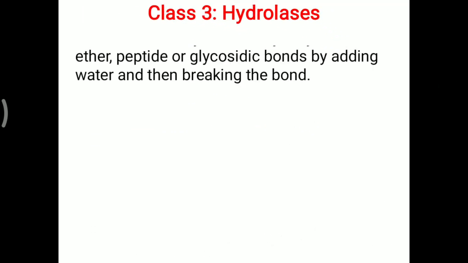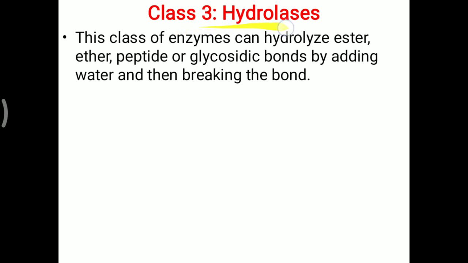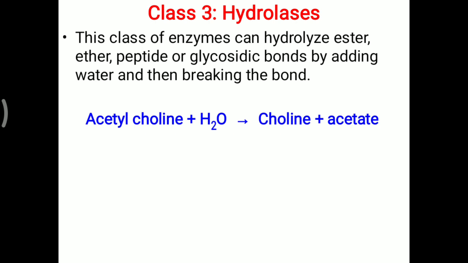Now class 3, the hydrolases. What is the meaning of hydro? That is water. This class of enzymes can hydrolyze ester, ether, peptide or glycosidic bonds. Peptide bonds are present in protein, glycosidic bonds in carbohydrates, and ester and ether bonds in various molecules. All these bonds can be broken down by adding water, and this breaking of bonds is basically used to make smaller molecules, which is possible with the help of hydrolase enzymes. Here the example is acetylcholine plus water.